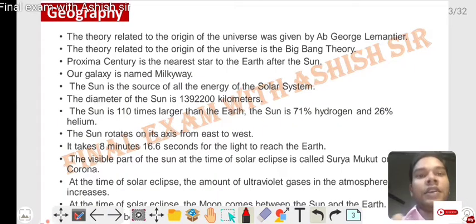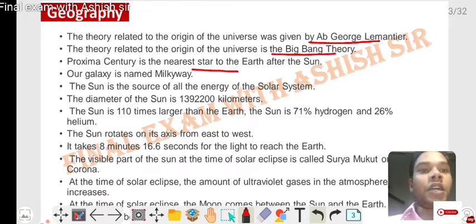The theory related to the origin of the universe was given by Alexander E. Now that is the right answer: the theory related to the origin of the universe is the Big Bang theory. Proxima Centauri is the nearest star to the Earth after the Sun. Our galaxy is named the Milky Way.